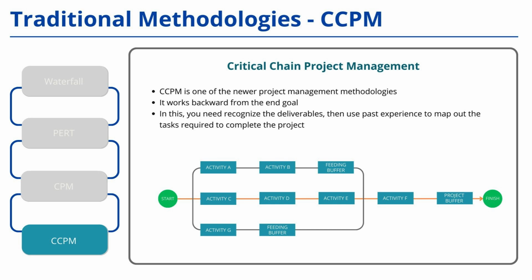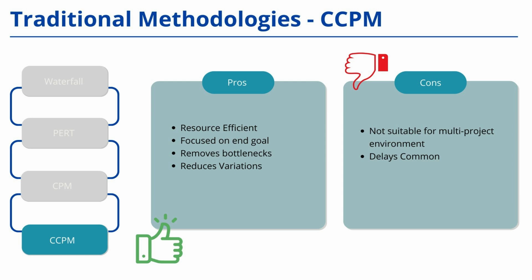Then, we introduce project buffers. These buffers are used to account for resource constraints. For example, if there are not enough resources available for a specific activity. The purpose of these buffers is to ensure that the activity can still be completed smoothly and efficiently despite any resource limitations. Pros of this methodology.